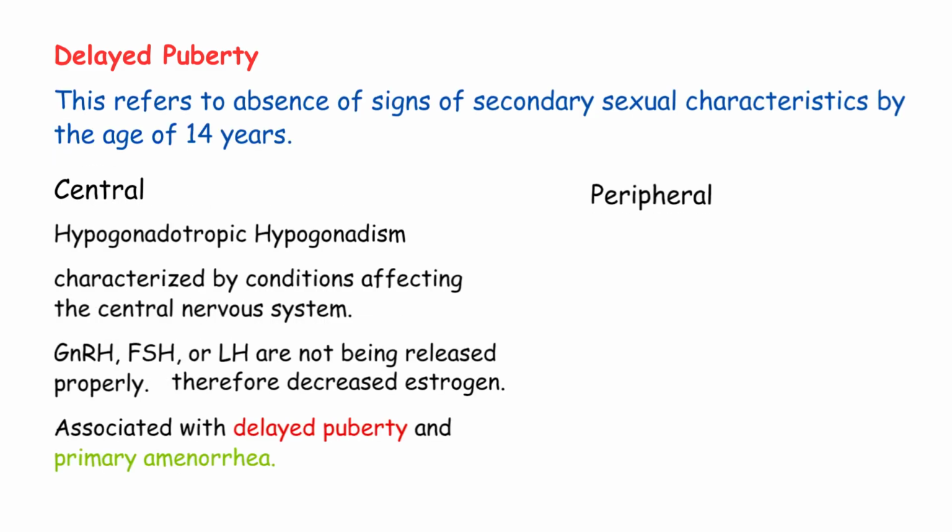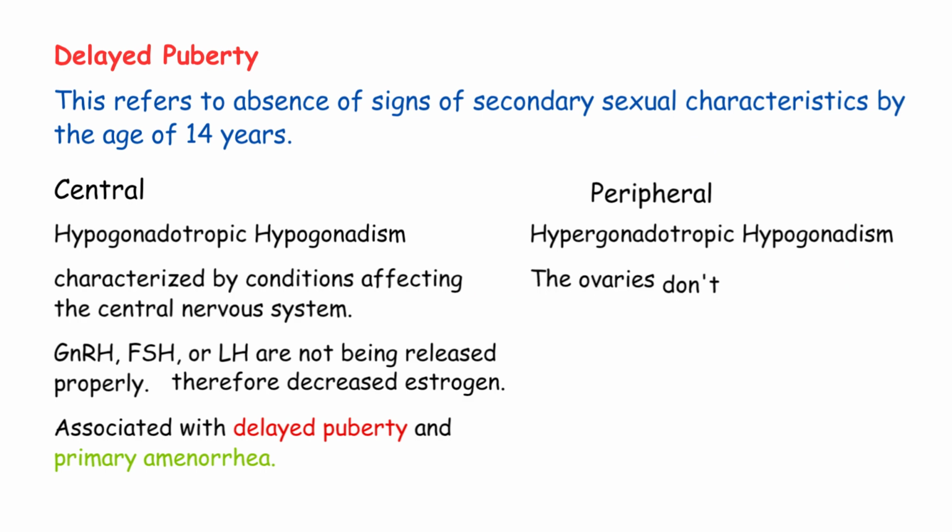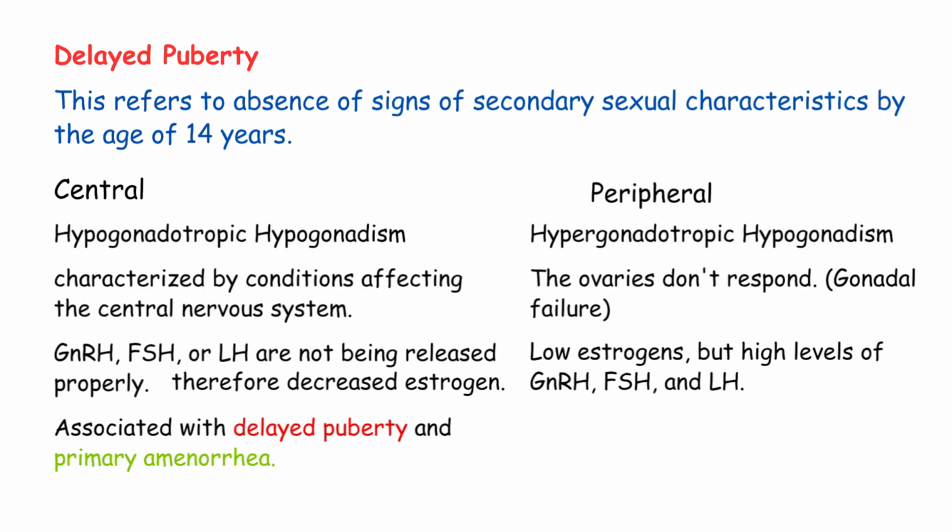Now, peripheral, hypergonadotropic hypogonadism. This is also called gonadal failure. Here, the brain is working perfectly. GnRH, FSH, and LH are all high or normal. The pituitary is screaming at the ovaries to work, but the ovaries don't respond. That's why it's called hypergonadotropic, high gonadotrophins. Low estrogens, but high levels of GnRH, FSH, and LH. The feedback system is trying to compensate but failing.